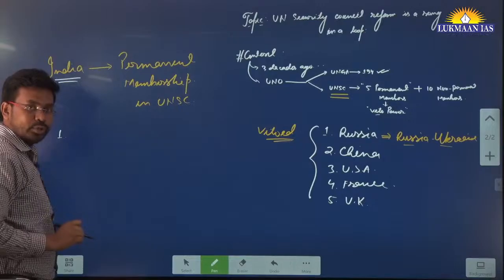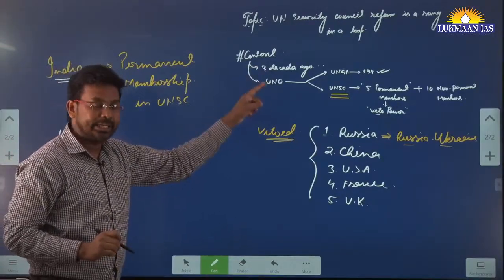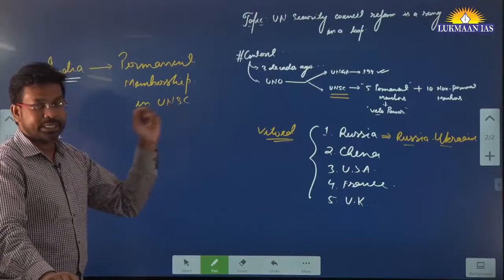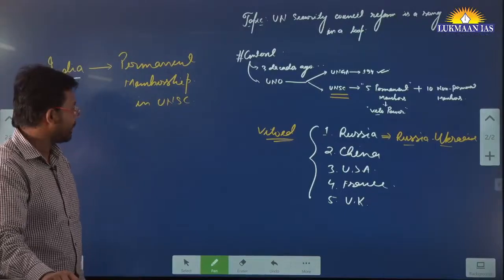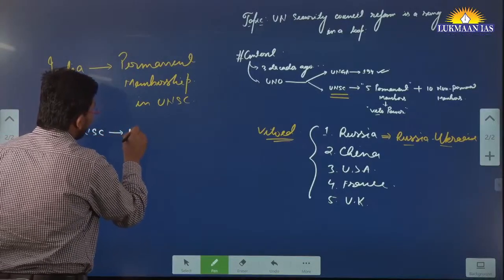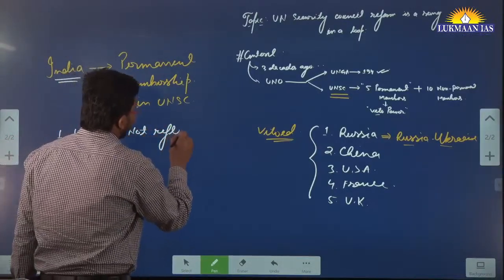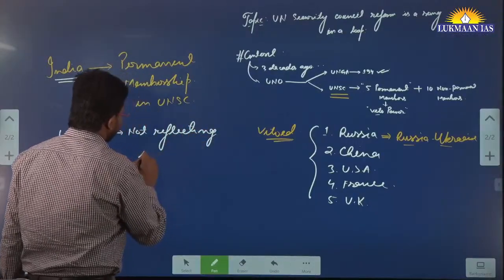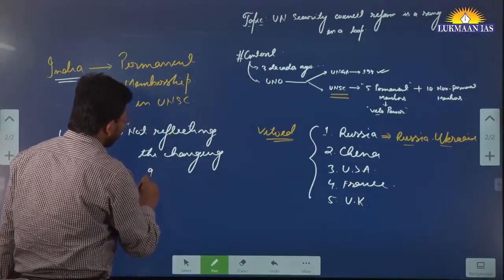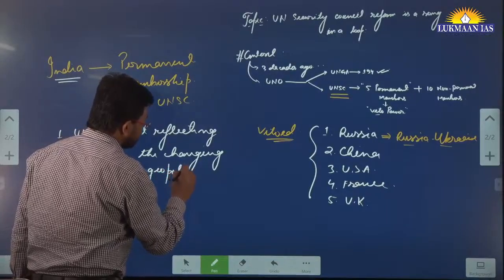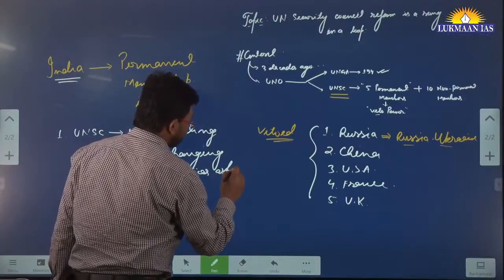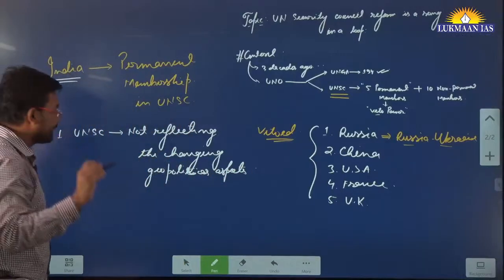One of the first and foremost reasons is that this institution was established 75 years back, and since then no substantial reform has happened. So now the United Nations Security Council is not reflecting the changing geopolitical aspects of the world. This is one reason.